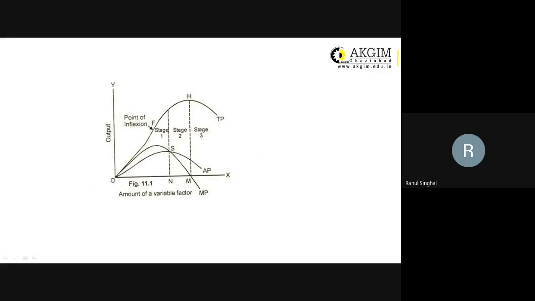Output won't increase each and every time with the employment of labor. You need to find a proper, optimum combination of labor and machine. Since we cannot vary the machine, we have a limit to employ limited labor, so that our machine can be utilized optimally. That can be done through the law of variable proportion.